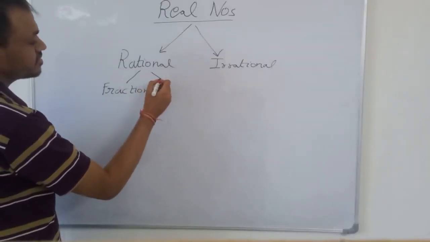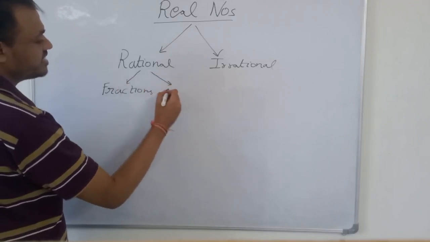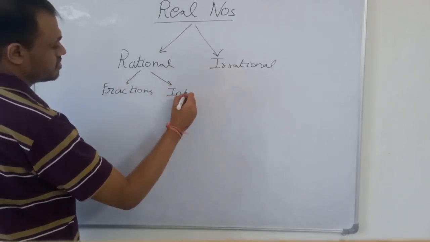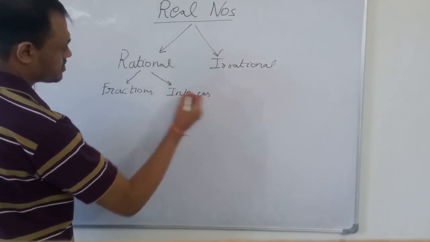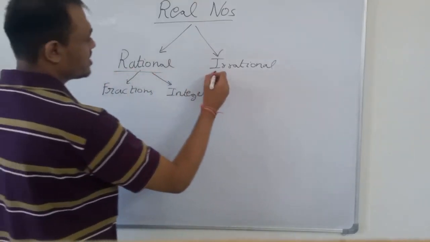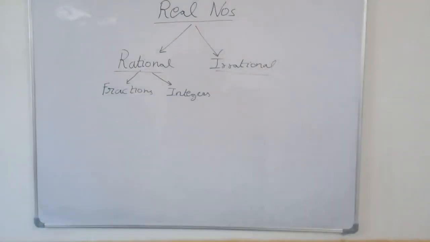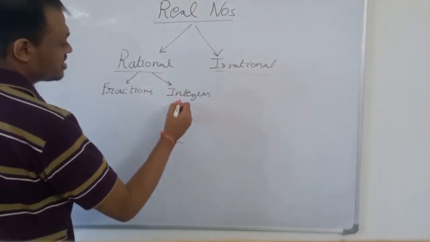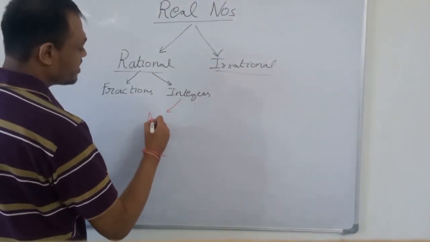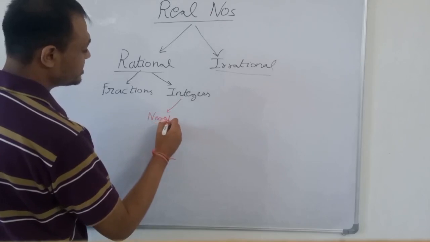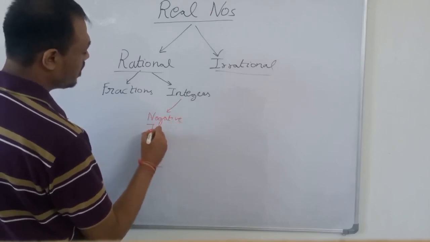Fractions and integers. Irrational numbers can be further divided into two categories. Then again, integers can be divided into two categories, which are negative integers and whole numbers.